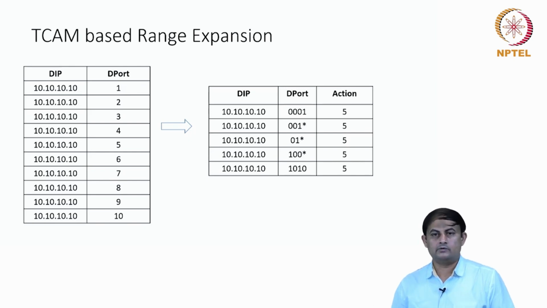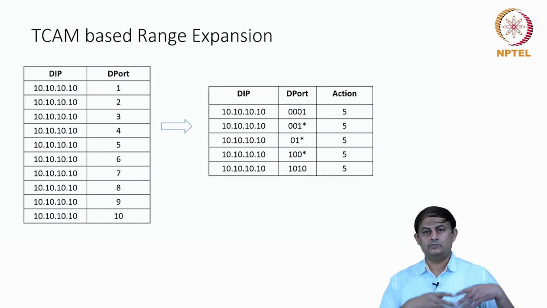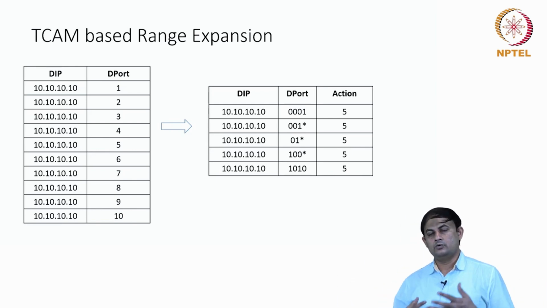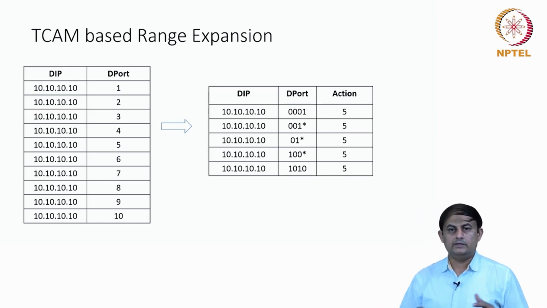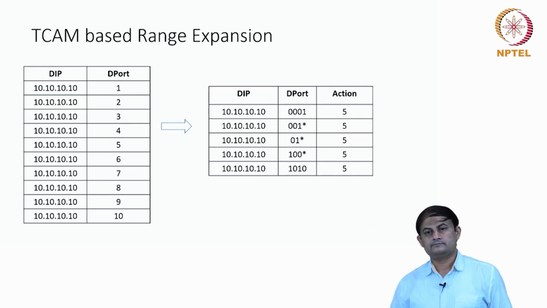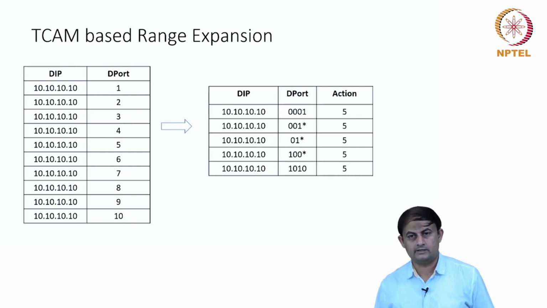And finally, we looked at how we can use TCAM based memory and how to handle the range expansion when we convert the rules with port number ranges into the prefix format. So this is all about packet classification. In the next lecture, we'll come back and discuss something else.